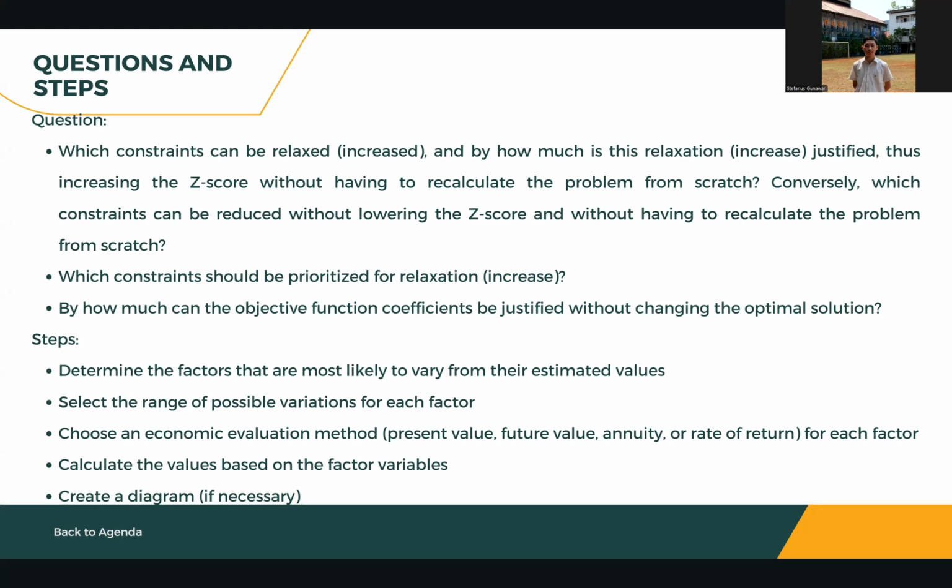For the steps here, we need to determine the factors that are most likely to vary from the estimated values, then select the range of possible variation for each vector, then choose an economic evaluation method for the present value, future value, annuity, or rate of return for each vector. Then calculate the values based on the vector variables, and then create a diagram if necessary.